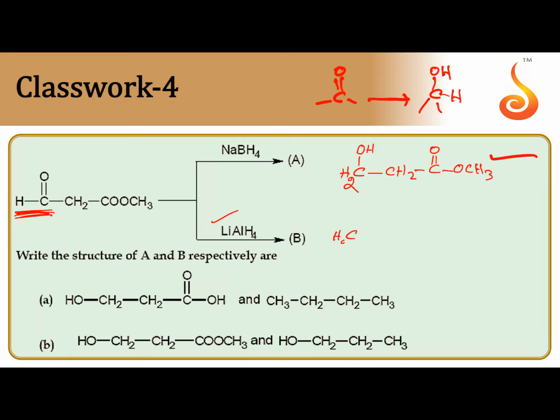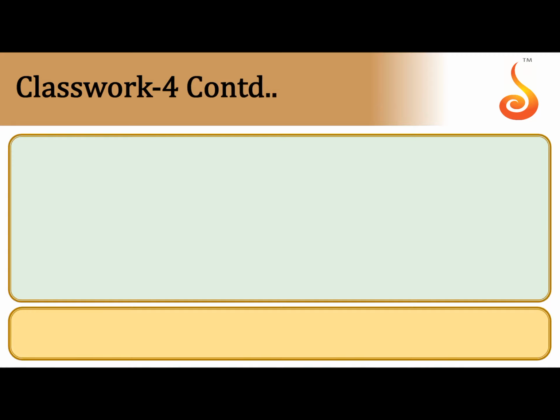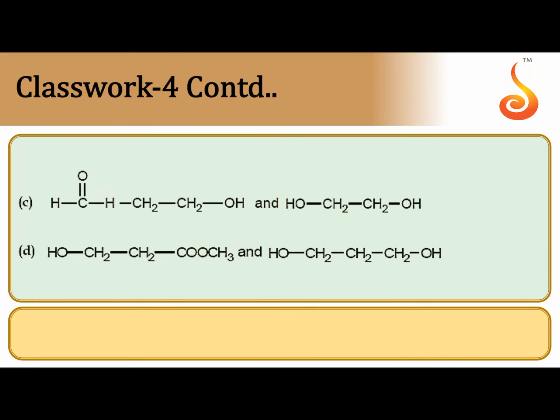So CHO will become CH2OH, next to CH2. After that COOCH3 is reduced to two alcohols, CH2, CH2OH, and the other one also will become methyl alcohol, of course. So this is B. You check the options. Yes, answer is D.